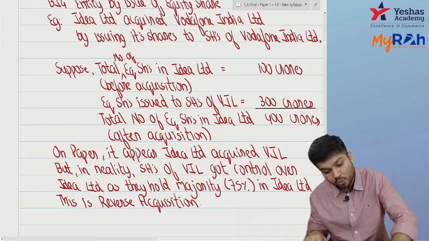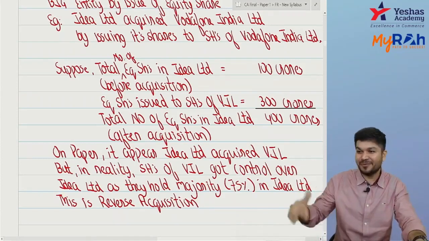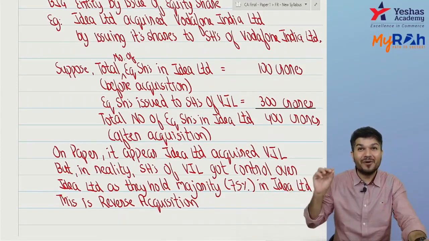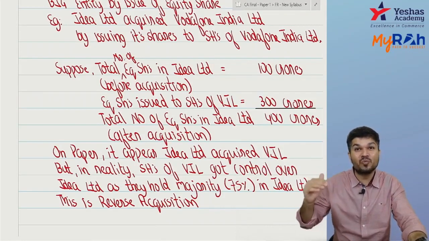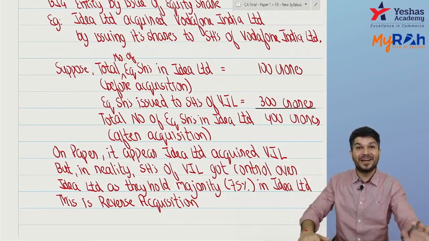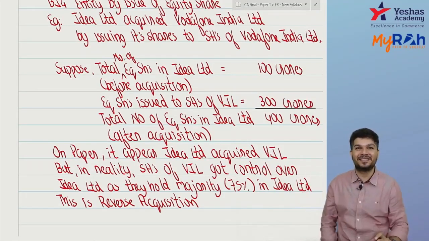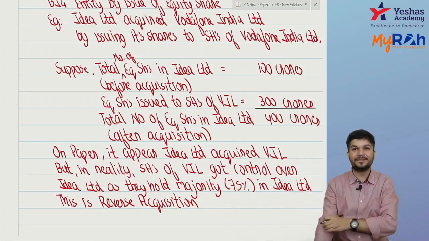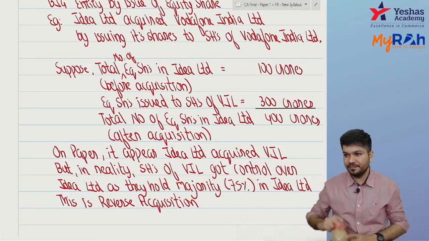So here the acquirer is not Idea. On paper, Idea acquired Vodafone, but accounting-wise, the acquirer is not Idea. Accounting-wise, the acquirer is Vodafone India Limited acquiring Idea. The accounting will be done as if Vodafone India has acquired Idea. Did you get it? I want the answers. Yes, no.